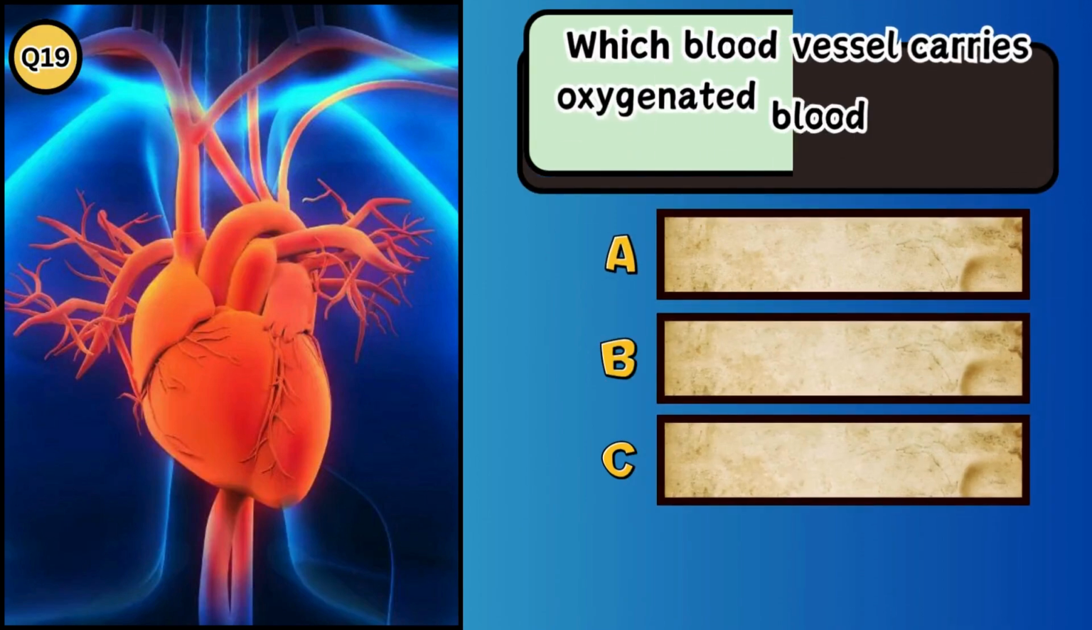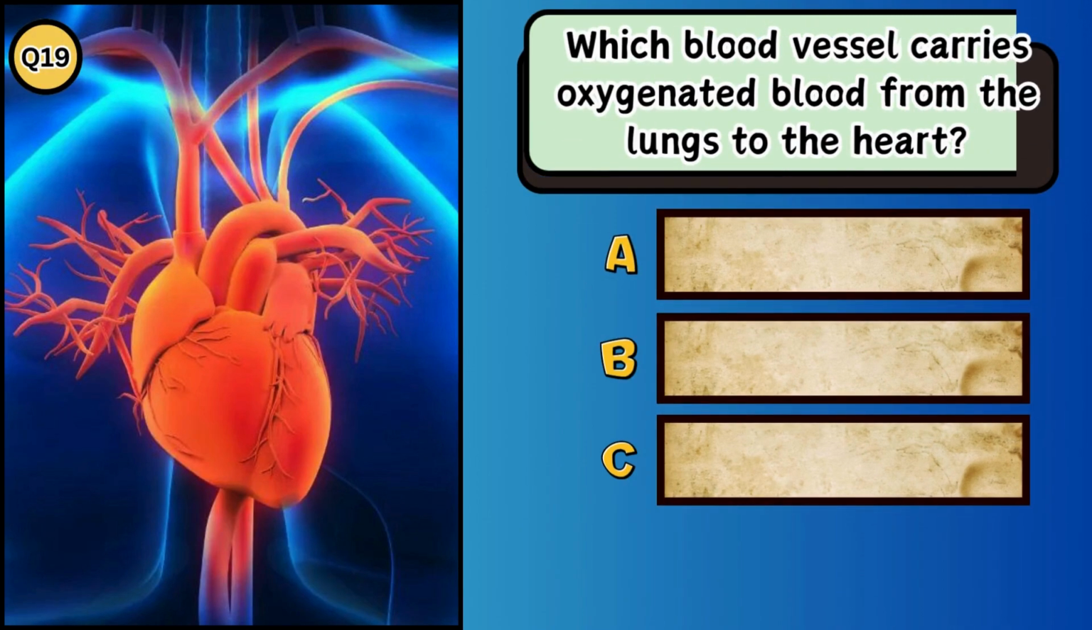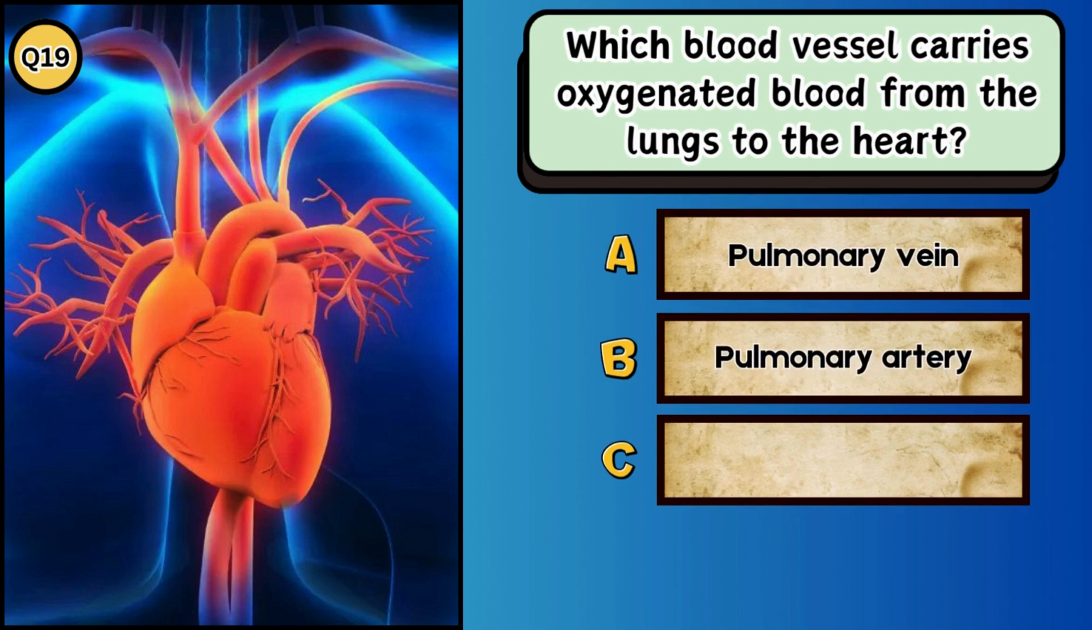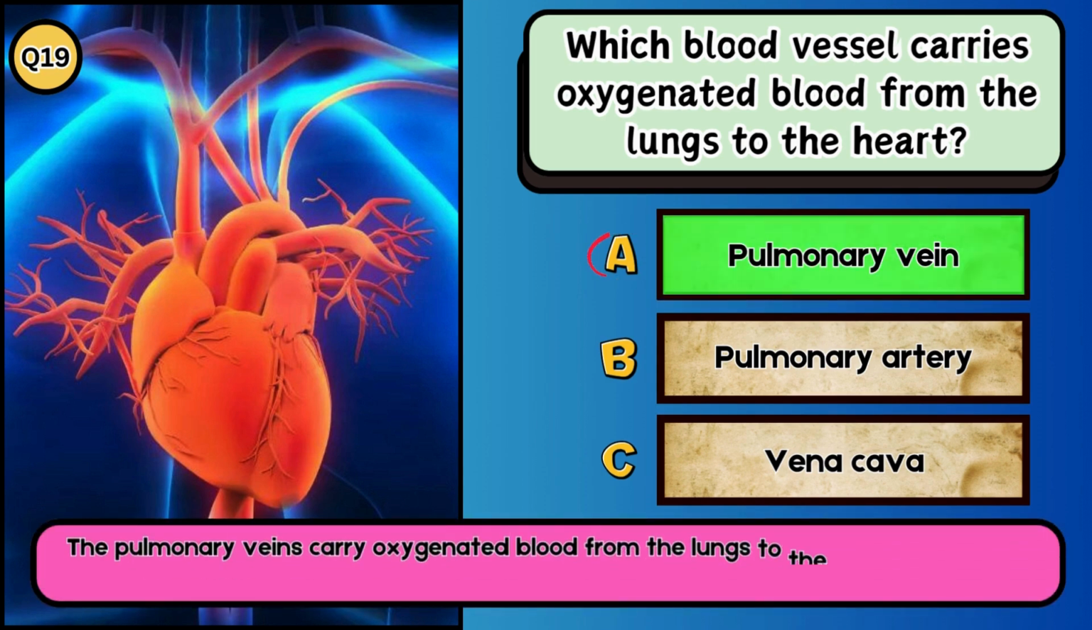Which blood vessel carries oxygenated blood from the lungs to the heart? A. Pulmonary vein. B. Pulmonary artery. C. Vena cava. The answer is A. Pulmonary vein. The pulmonary veins carry oxygenated blood from the lungs to the left atrium of the heart.